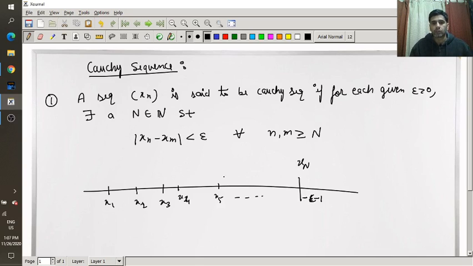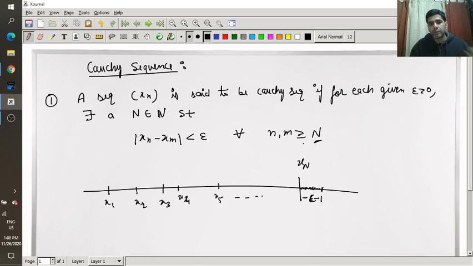So the difference of two terms of the sequence is always less than epsilon, for all the terms which come after xN. For n, m greater than or equal to capital N, |xn minus xm| is less than epsilon. Means, suppose this is the width epsilon, so all the terms that come after this xN will lie here, all the terms of the sequence.